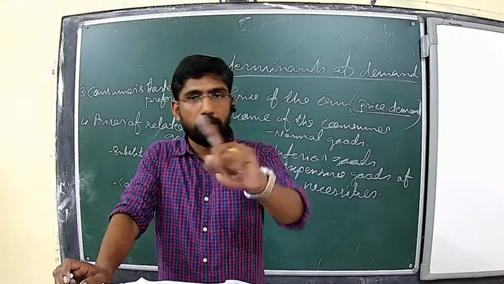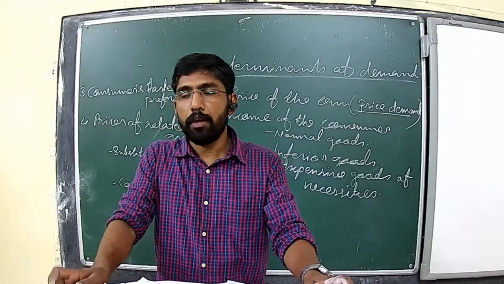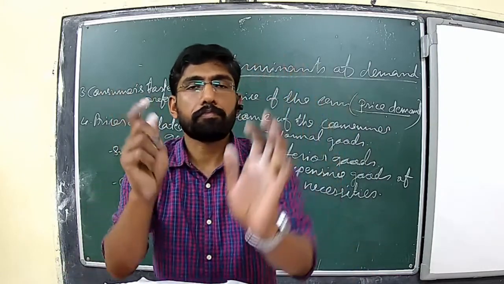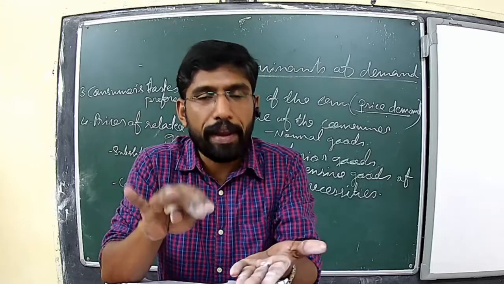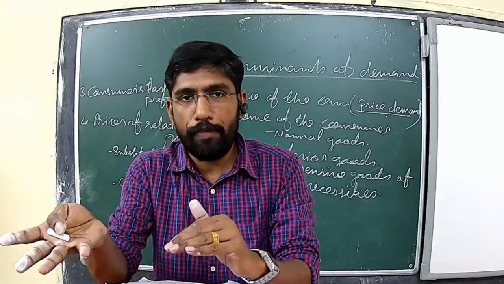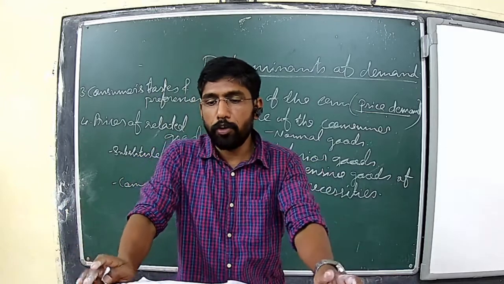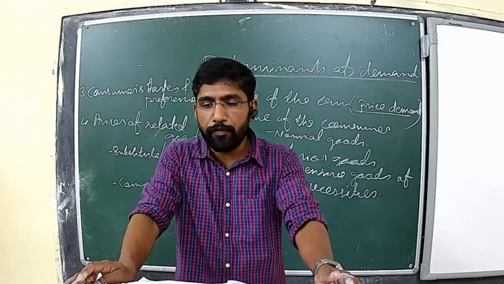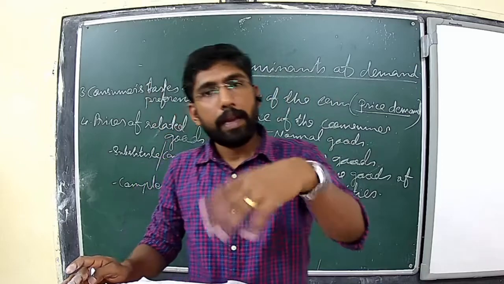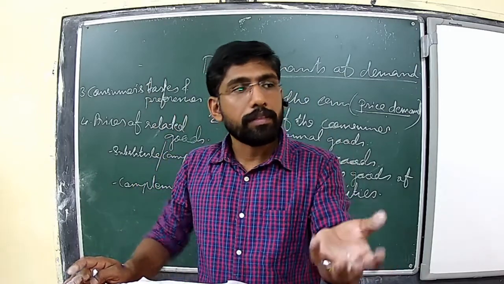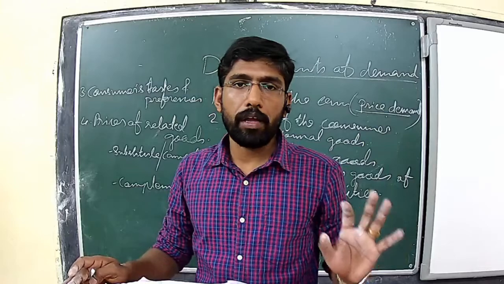So, the first one, substitute goods. What do you mean by substitute goods? I will give an example. Tea or coffee. Substitute goods are those goods which satisfy the same type of needs that we get from a particular commodity.